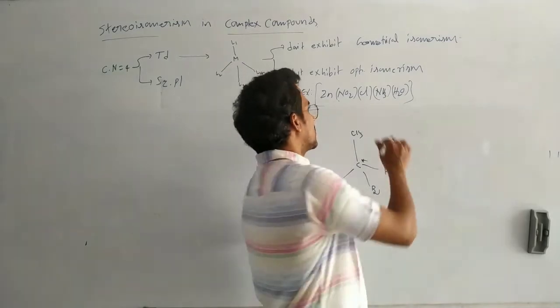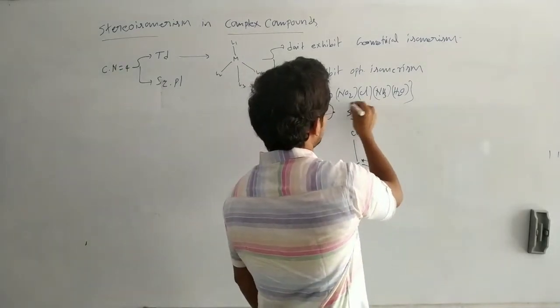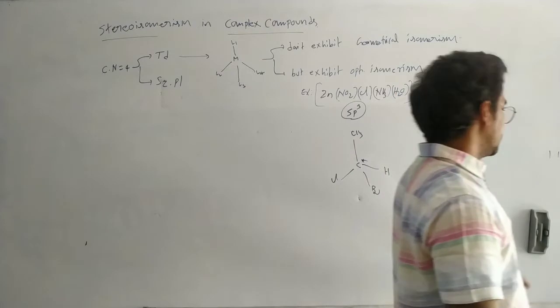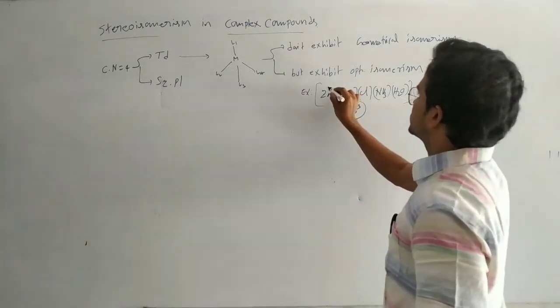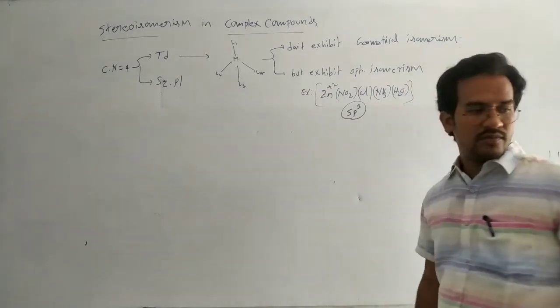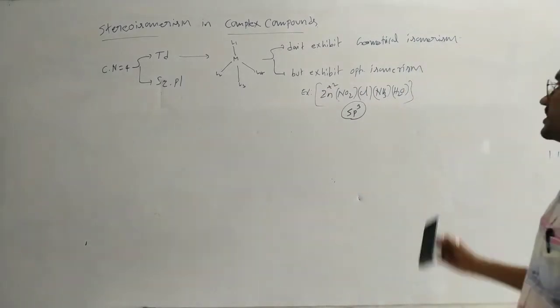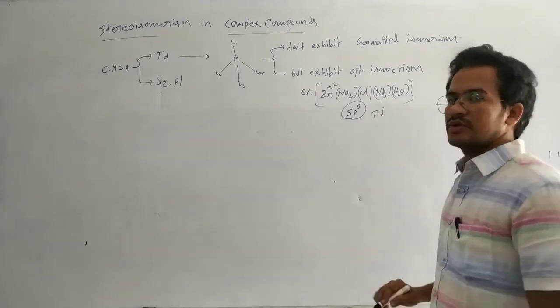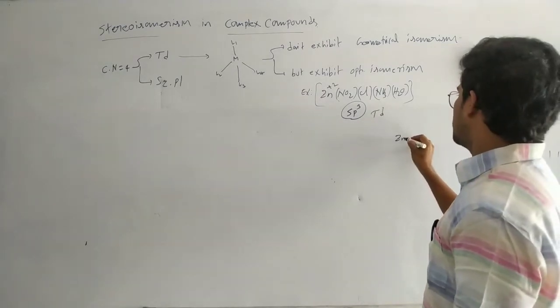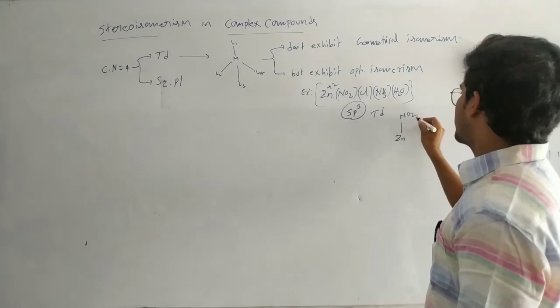Now, this complex compound undergoes sp3 hybridization. It is Zn2+, so the d subshell is completely filled and the s orbital is vacant, so its hybridization is sp3, that means tetrahedral. So this one can exist in different forms.